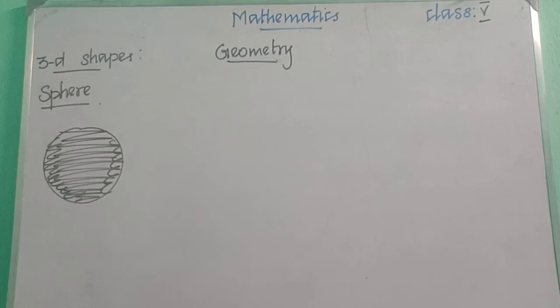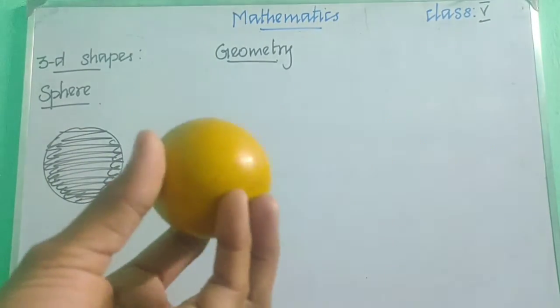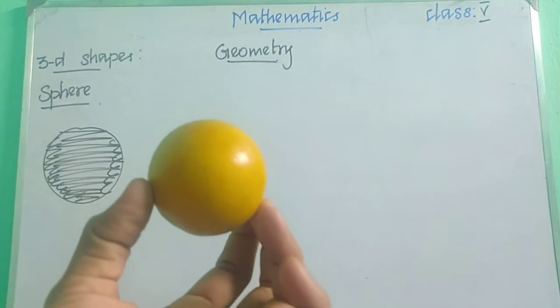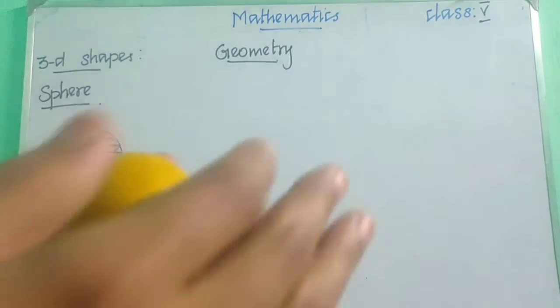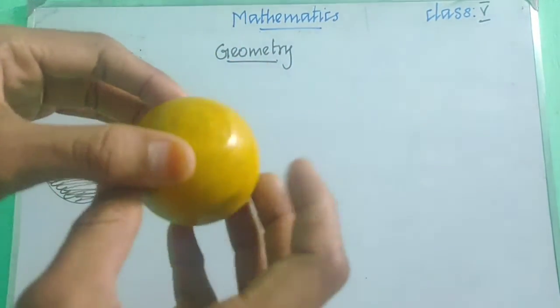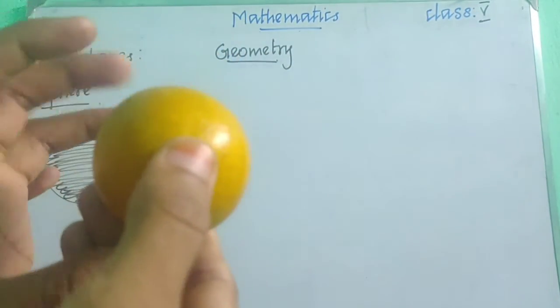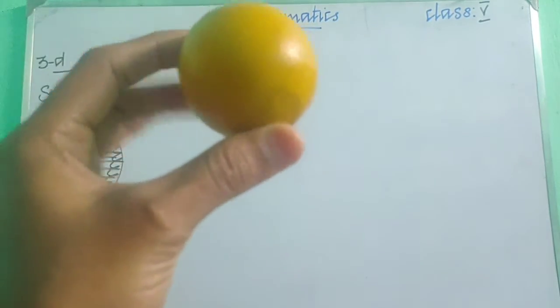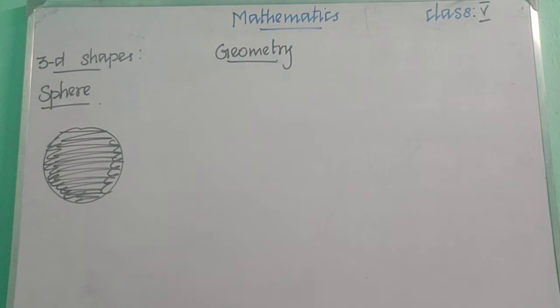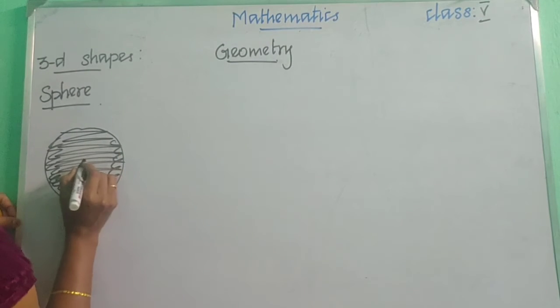Okay, children, so see the sphere, how many surfaces or sides or faces does it have? It has only one surface, right? If we just cover it, it has only one surface. And see, this is the center of the sphere.